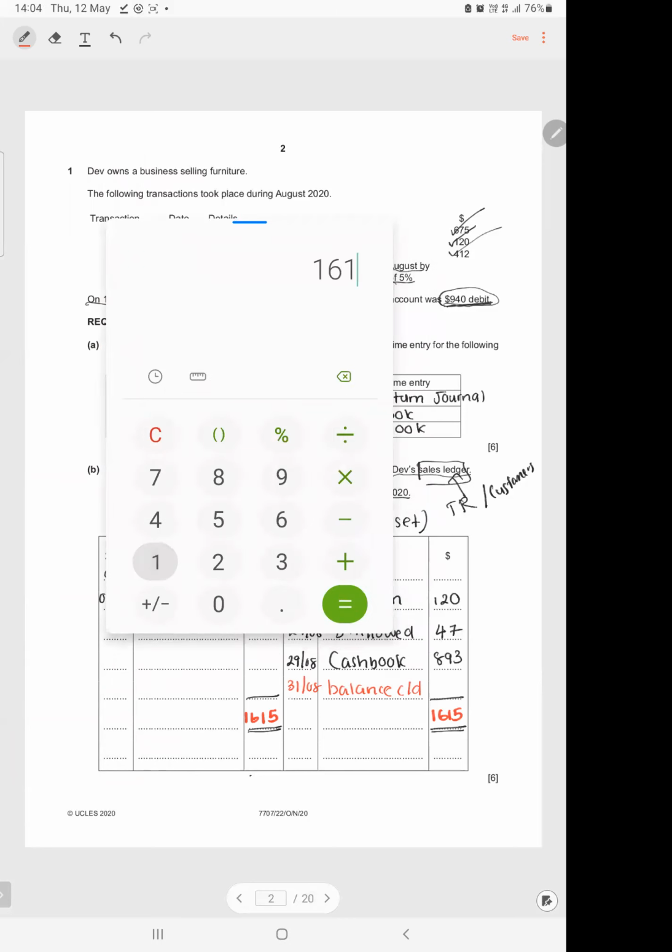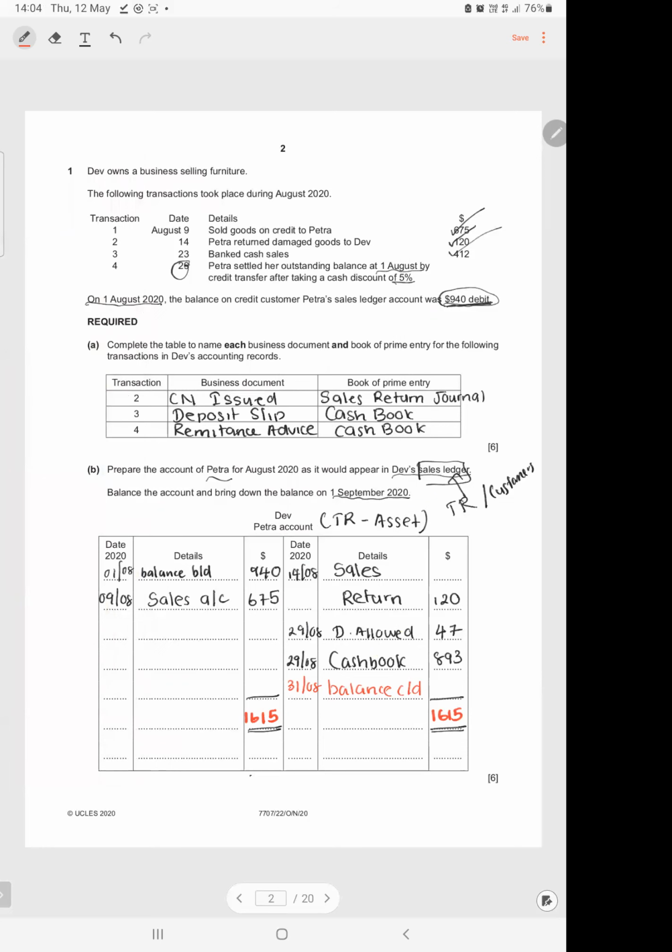We have to check the credit entries, so minus 893 and minus 47 and another 120. So that gives us 555. So our balance carried down is 555, which means the balance brought down on the 1st of September is also 555. So that is part B.